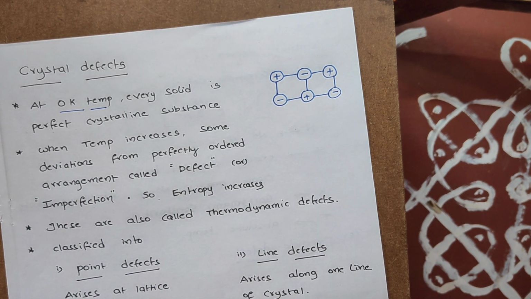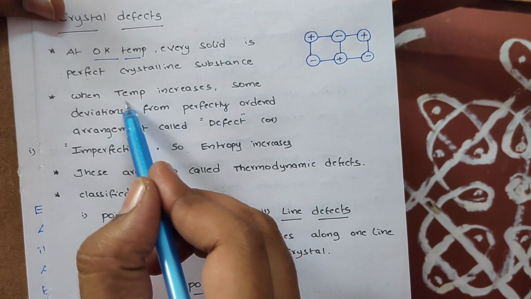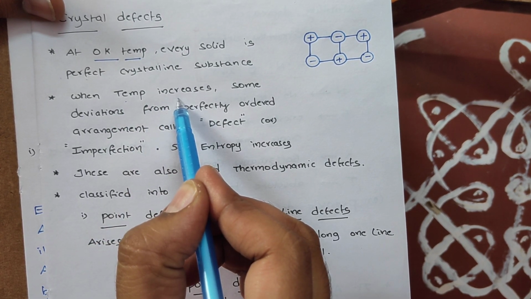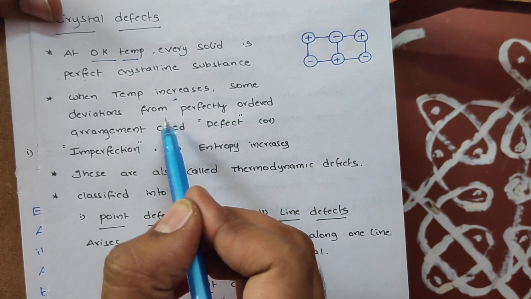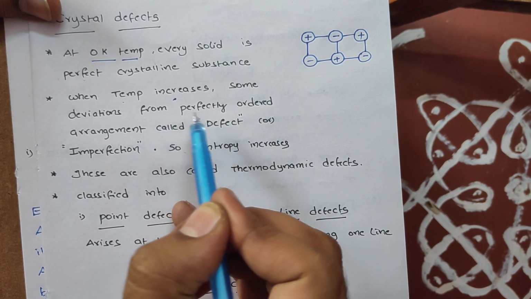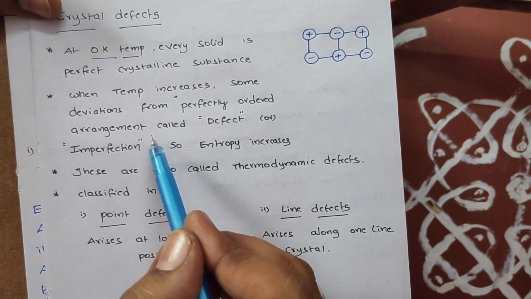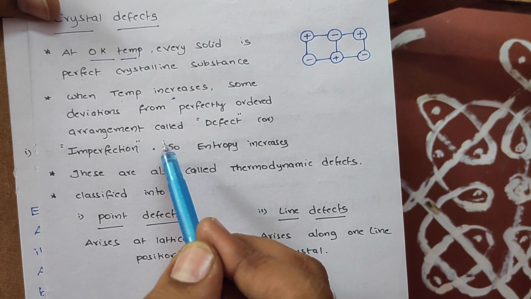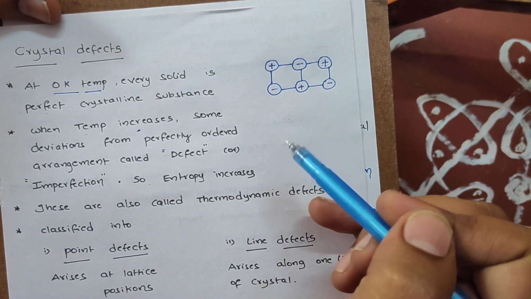No defects are there. But students, just imagine, once temperature increases, then obviously some deviations are obtained in a perfectly ordered arrangement of crystals. Deviations means some of the ions are missing from their lattice positions.